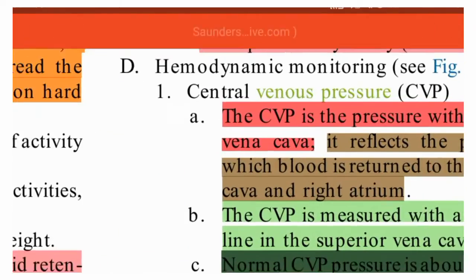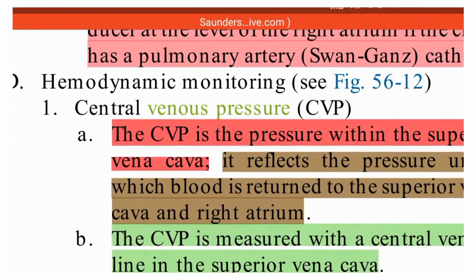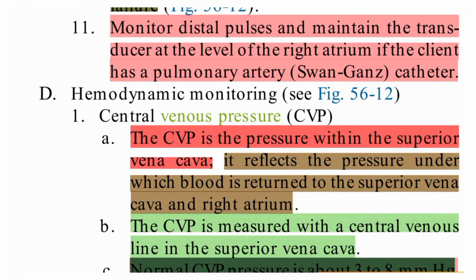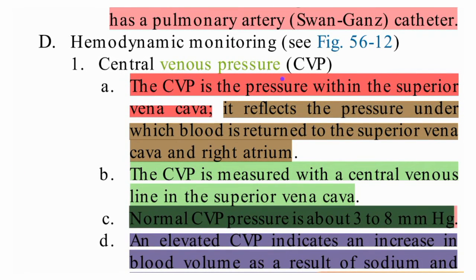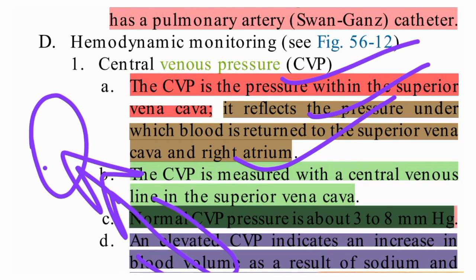Now coming to hemodynamic monitoring. What is hemodynamic monitoring? What will we assess in it? We will see the central venous pressure. What is central venous pressure? Central venous pressure is the pressure within the superior vena cava. It reflects the pressure under which the blood is returned to the superior vena cava and right atrium. So from the right ventricle, the pressure is coming to the right atrium and superior vena cava. That pressure is called central venous pressure.